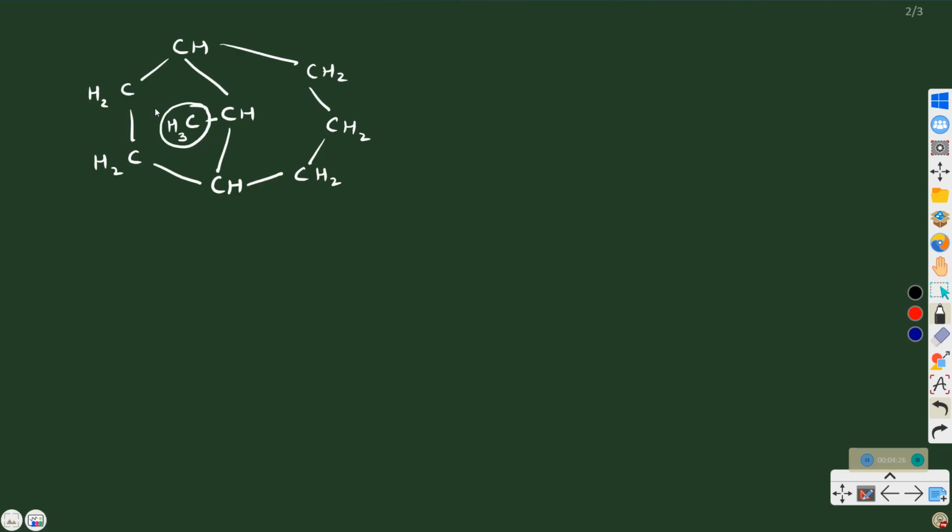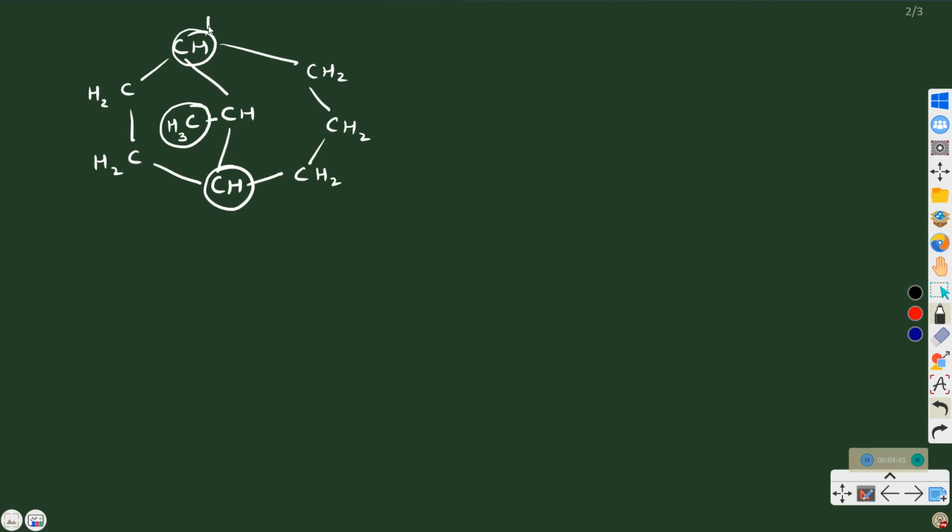This is the substituent. These two are the bridgeheads. So if substituents are present, we have to number the ring system starting from the bridgehead which is closer to the substituent. Both bridgeheads are at equivalent positions with respect to this.